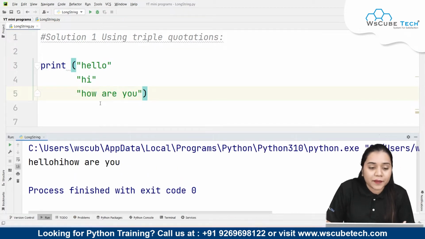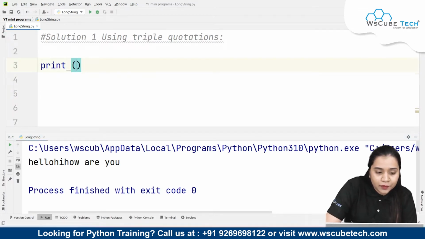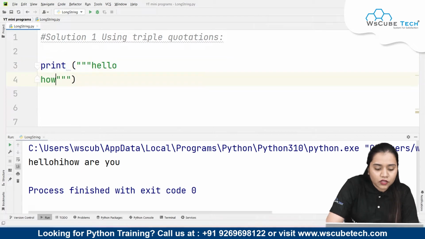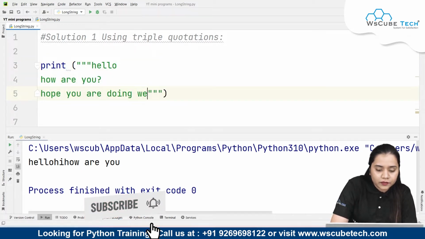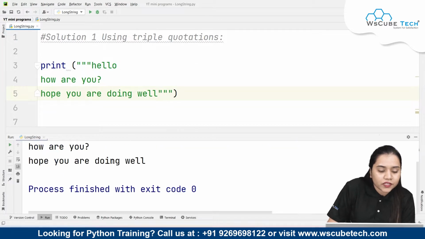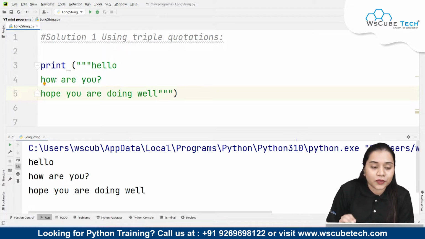That means it's not coming in multiple lines. To give it in multiple lines, what you can do is create triple quotations and write hello, how are you, hope you are doing well. Now if I run this, you will notice that it is coming in three different lines. The first line says hello, the second line says how are you, and the third line says hope you're doing well. That means you don't have to write three print statements to write three lines. What you can do is pass it inside the triple quotation.